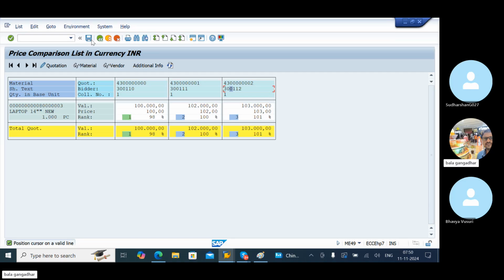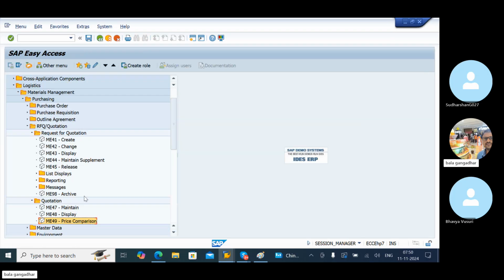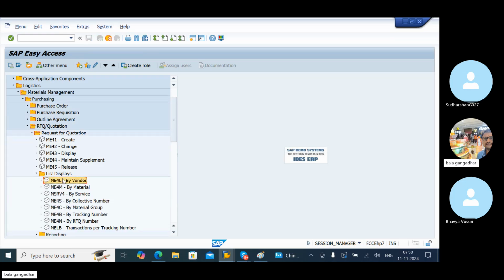Next, the material is the same, only the rank will be different. Click on save. Back. Report, list display. ME4L.